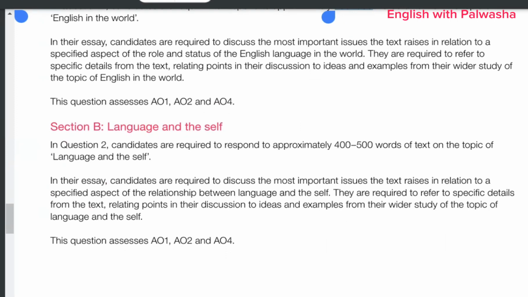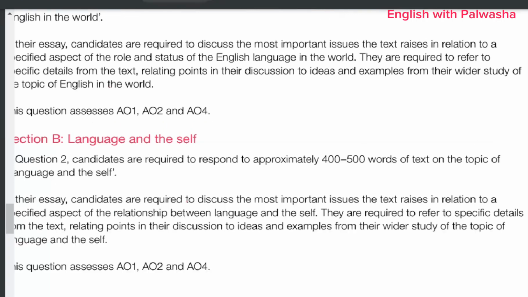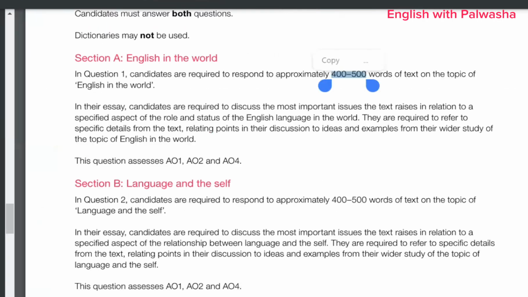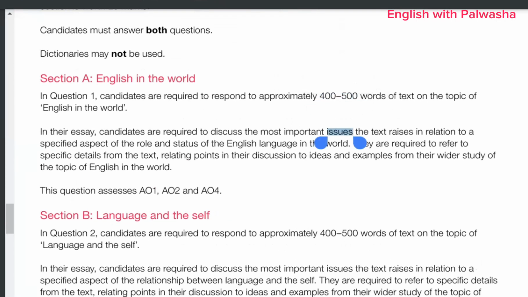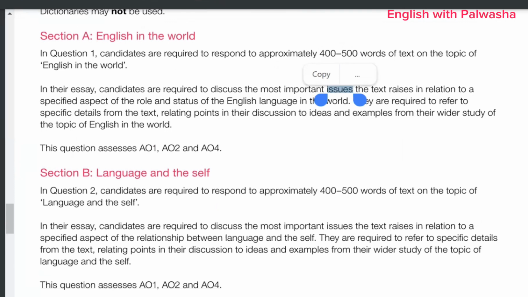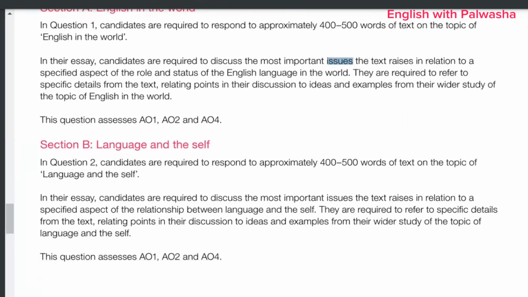So you need to underline the keywords first, and then underline the things from the text where the issues are being discussed. So you are going to discuss those issues in detail in your own wording. While discussing these issues, you are requested to embed the theories of the theorists. You are requested to embed the grammar, each and everything you have to focus on.